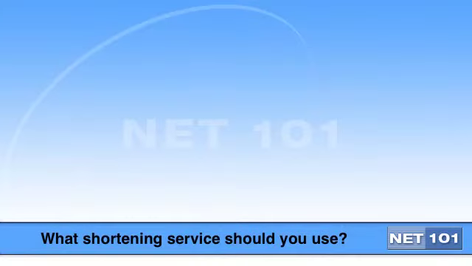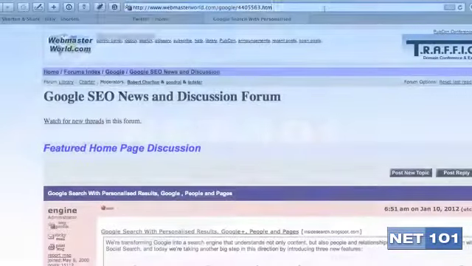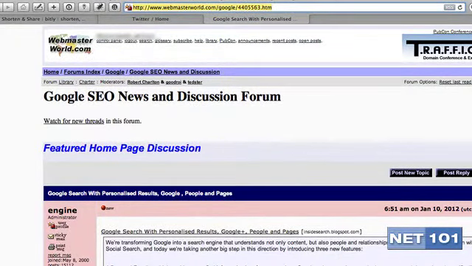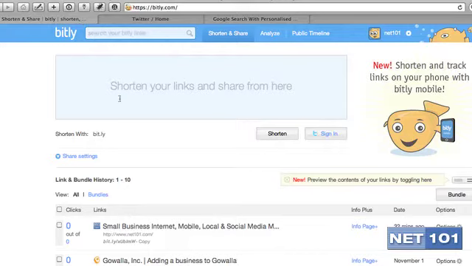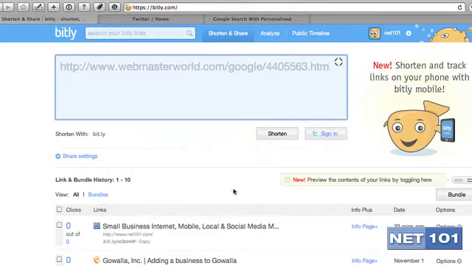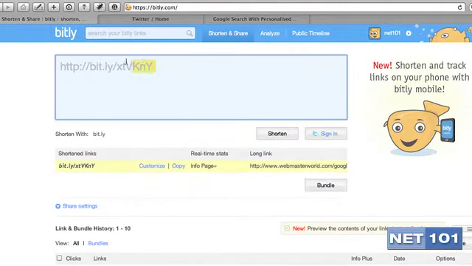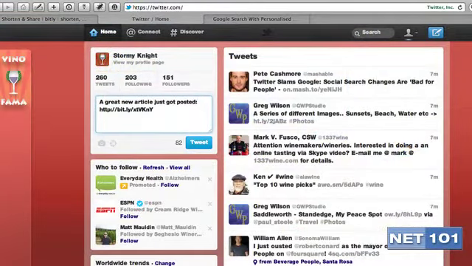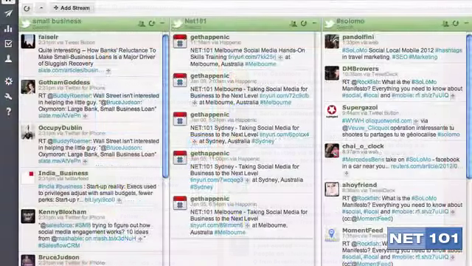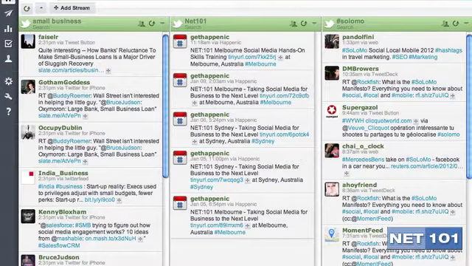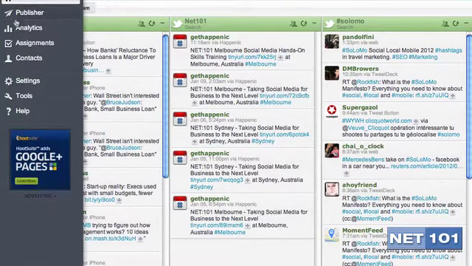So what URL shortening service should you use? Well, it has a lot to do with what social media tools you plan to use. There's a definite disadvantage to having to go to a website, cut and paste in a URL, hit the button, and then have to copy and paste out the newly generated shortened URL. What is easy is when the service just shortens the URL for you. If you use Hootsuite, its Owly URL shortener can give you statistics on the click-through rate on your postings.